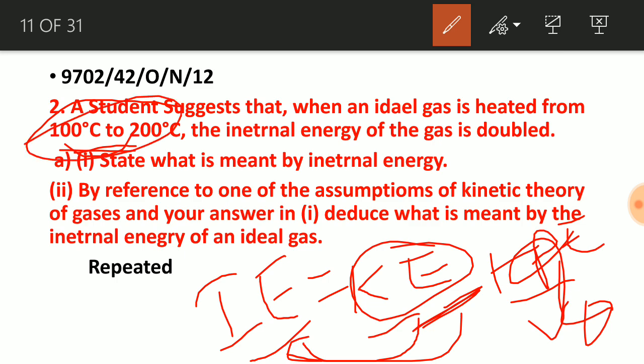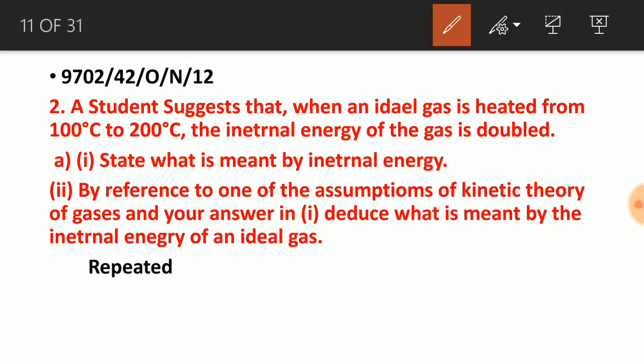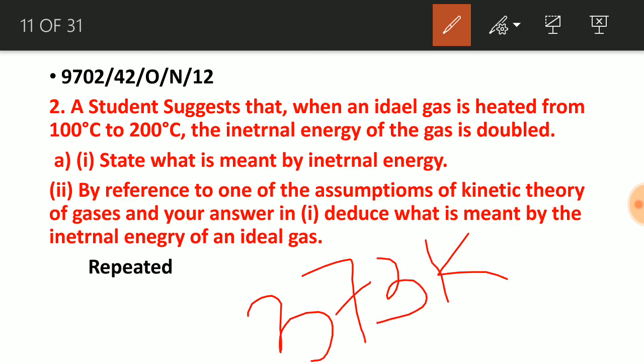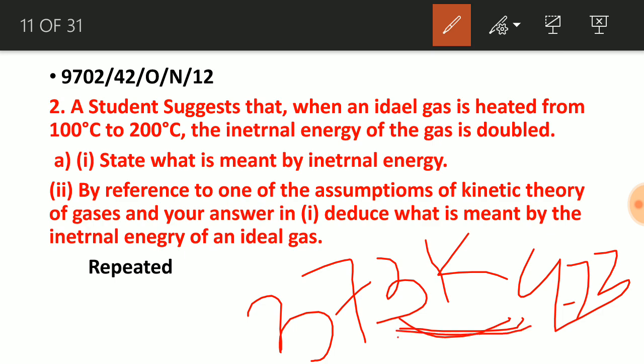If the temperature in Kelvin doubles, then this happens. But here 100 degrees centigrade means 100 plus 273, that is 373 Kelvin. And 200 degrees centigrade means 200 plus 273, that is 473 Kelvin. If we see, this is not doubled. If the reading in Kelvin scale is doubled, then this could happen, but if temperature in degrees Celsius is doubled, the temperature in Kelvin scale is not doubled.